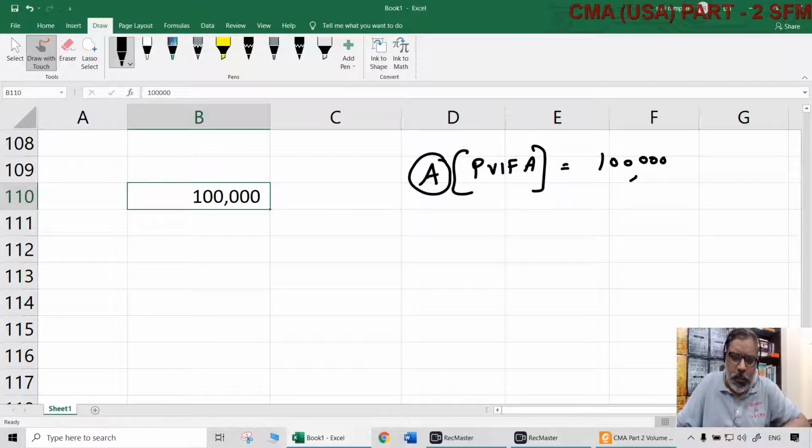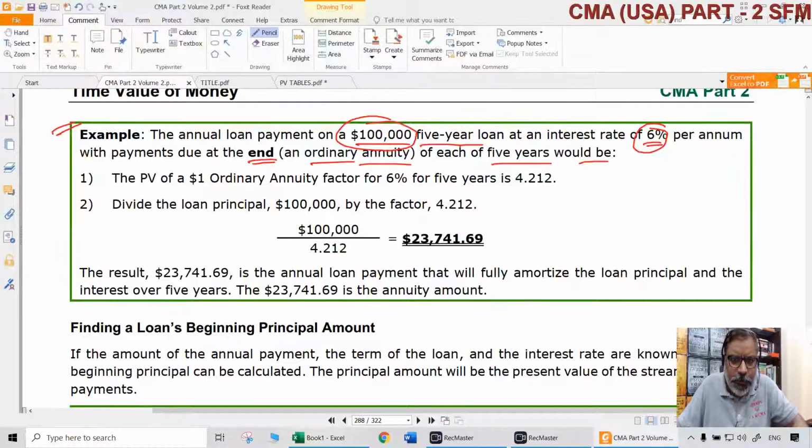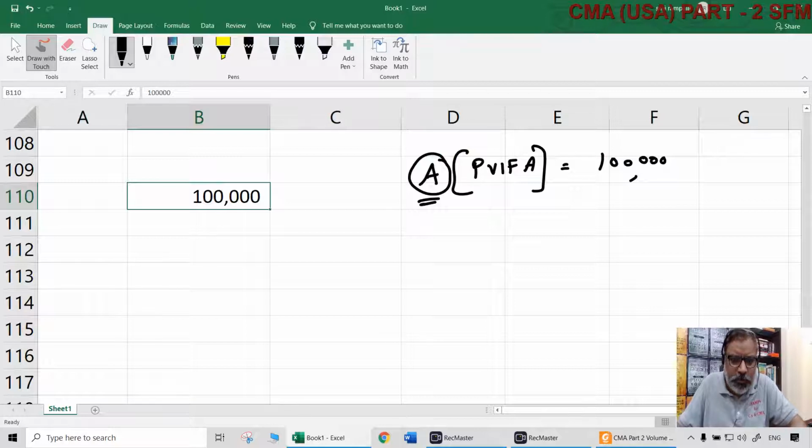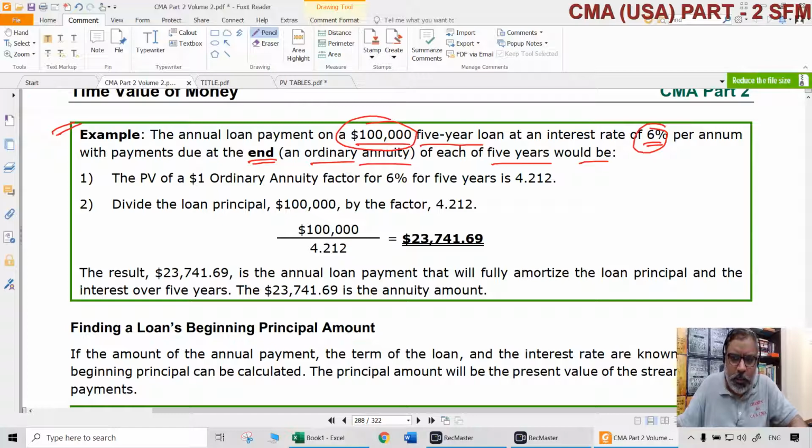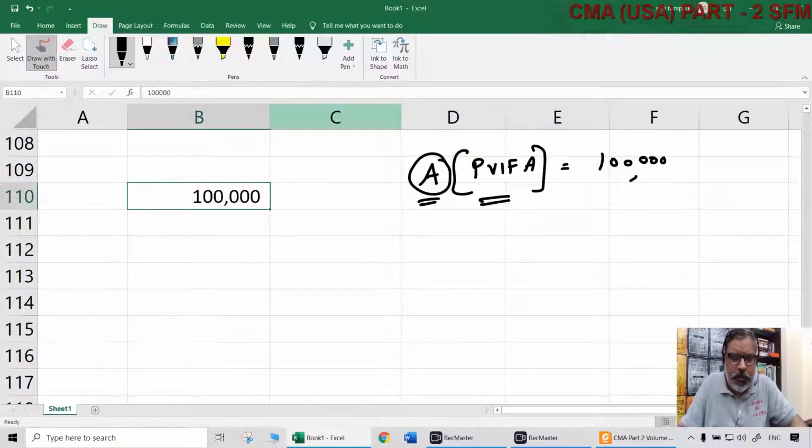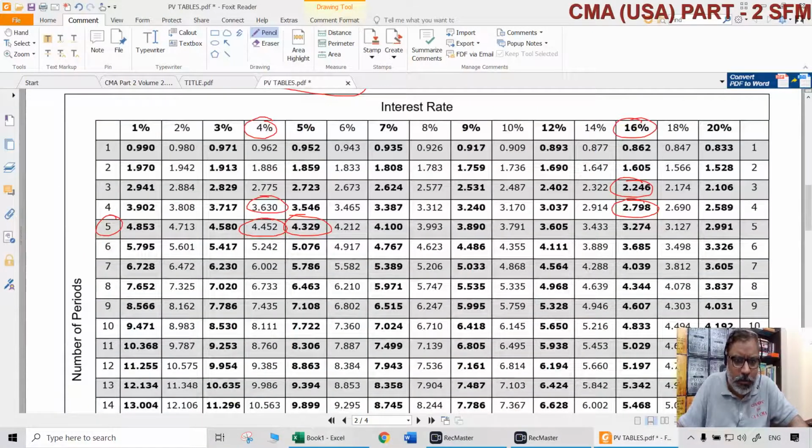In this example, with a 5-year loan, will the annuity amount be 20,000? No, it will not be 20,000, because 20,000 is without interest. Definitely it should be more than 20,000. You have to pay more than 20,000 so that the bank will get interest also as part of the $100,000 original loan that it has given. So how to get this? Simple. PVIFA you have to check for 6%, 5 years. How much is that? 4.212.